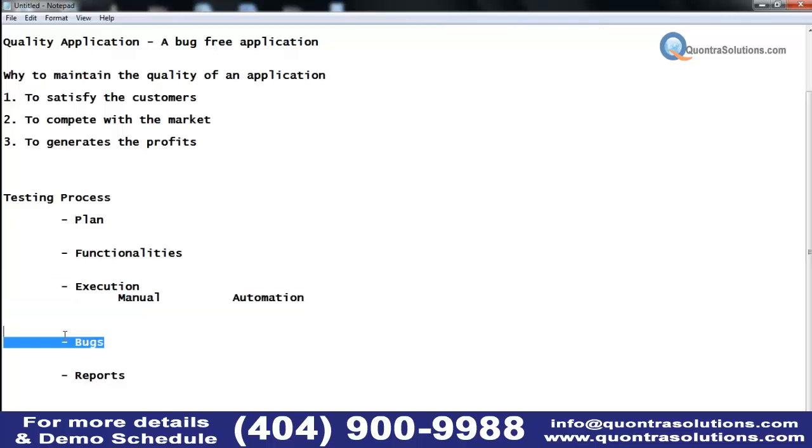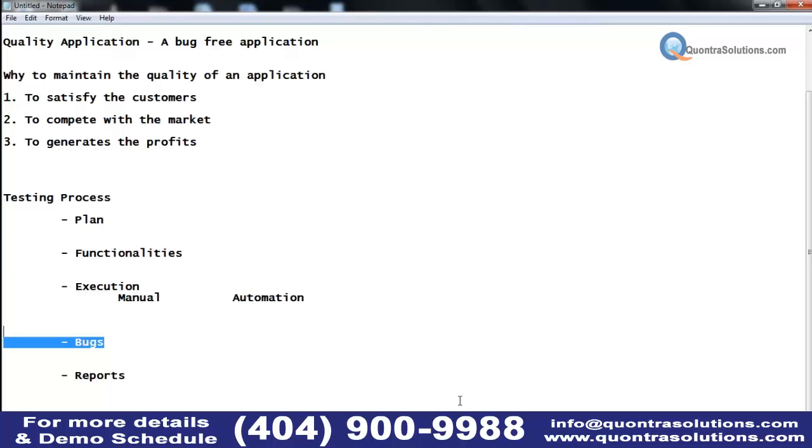Bugs, in the sense, when our execution is done, while executing, some of the functionalities may not work as expected. In that case, we have to report it to the developer, because developers are the ones who implemented those functionalities. For example, I'm trying to log into the Gmail application, and even with a valid username and valid password I'm not able to log in. My expected result is that it should log in successfully. I'm not able to log in, so it's a bug, and I'll report it.